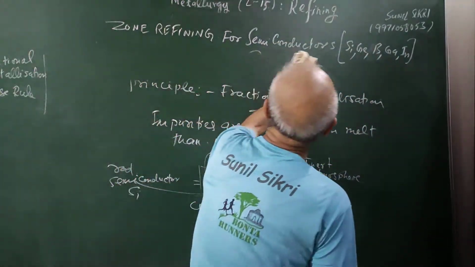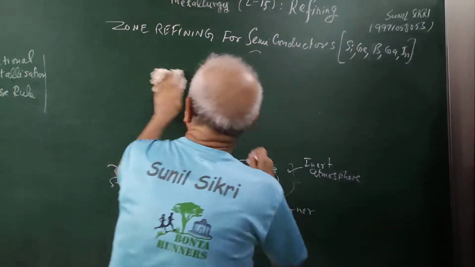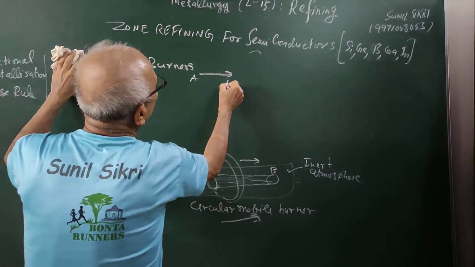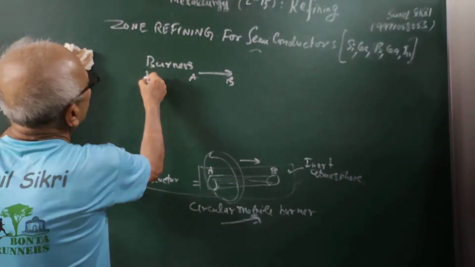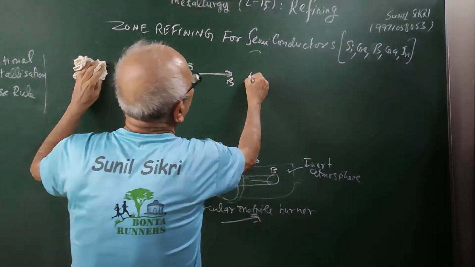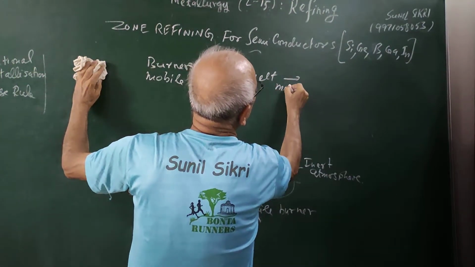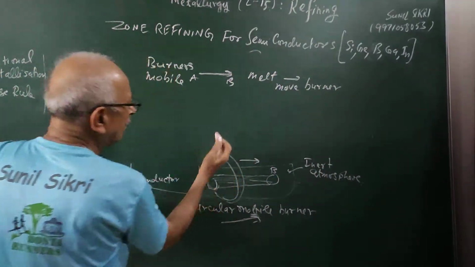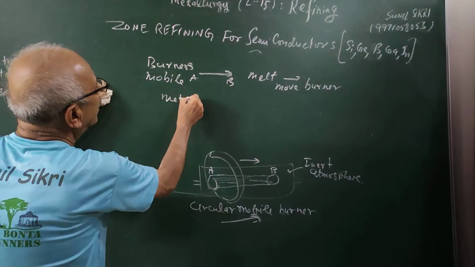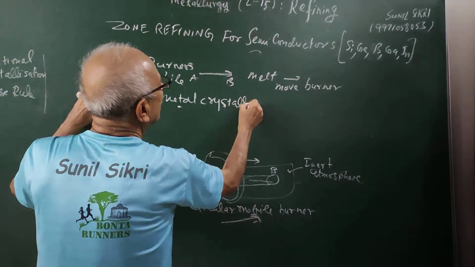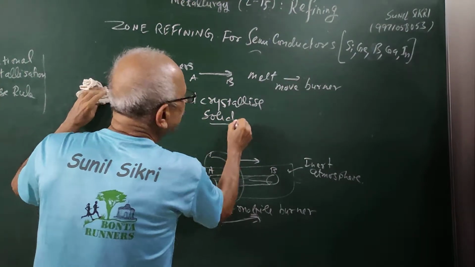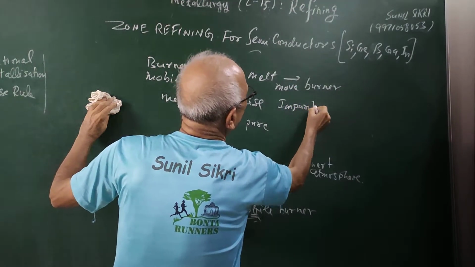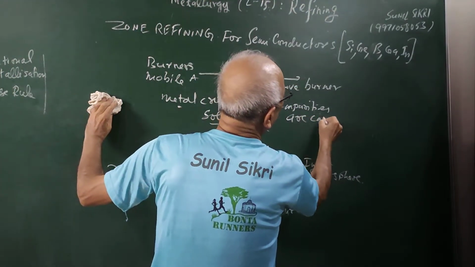The melt is moving. The burners are moving from A to B. They are mobile burners, and the melt will also move with the burners. And as the melt is moving, the metal will crystallize into the solid. The solid which is crystallizing is pure, and impurities are carried away with the melt.